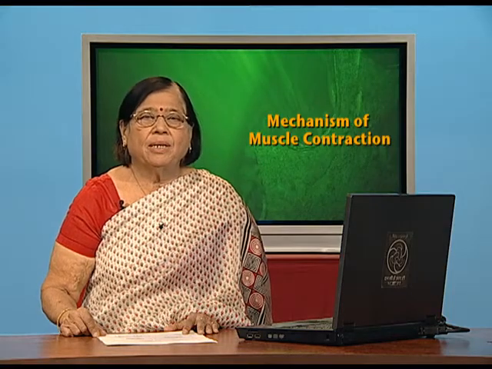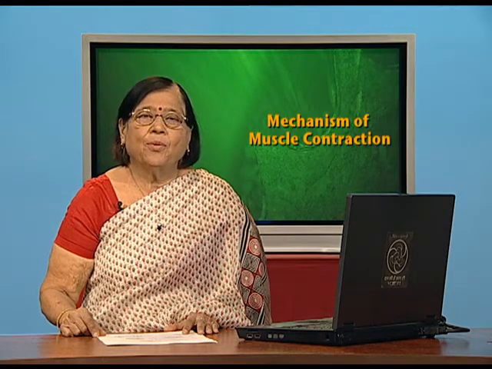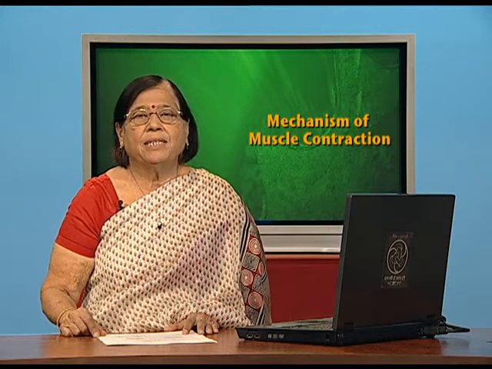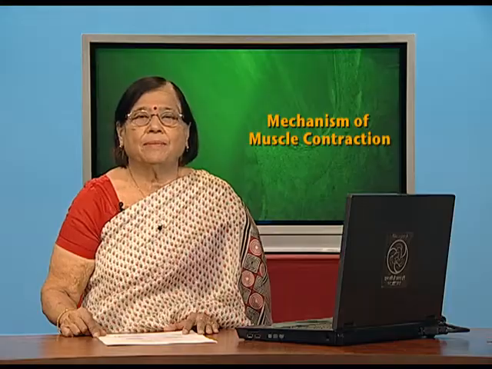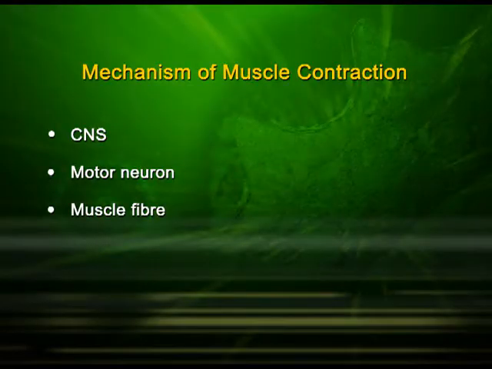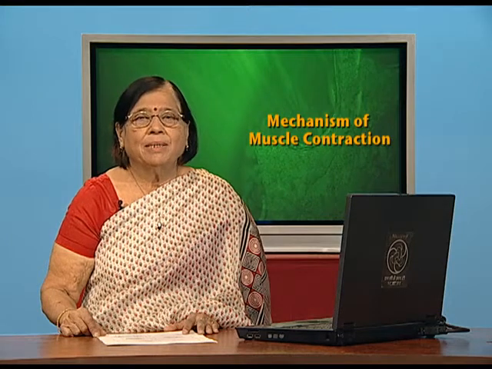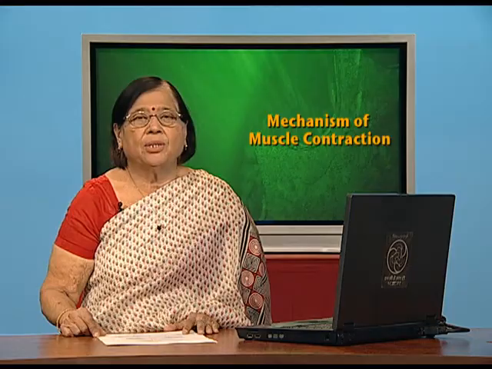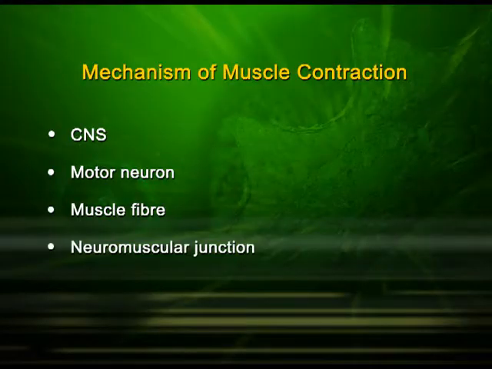Please remember children, this muscle fiber is going to get a message from this motor neuron, which is coming from the central nervous system. A neuron is a nerve cell basically. When this neuron ends on muscle tissue or muscle fiber, it makes a junction which we call the neuromuscular junction.